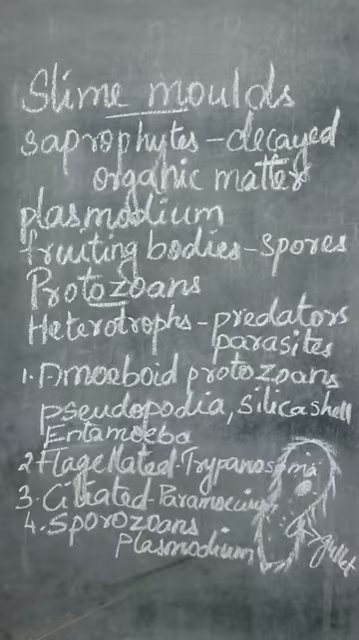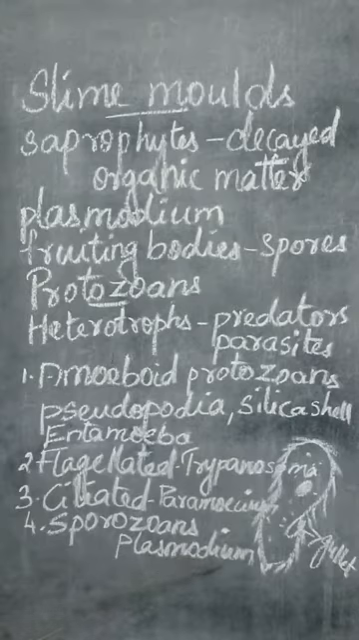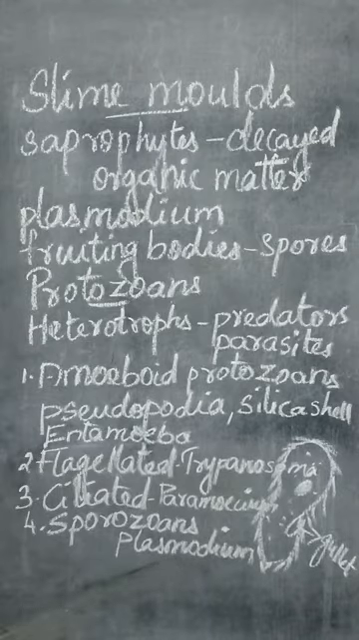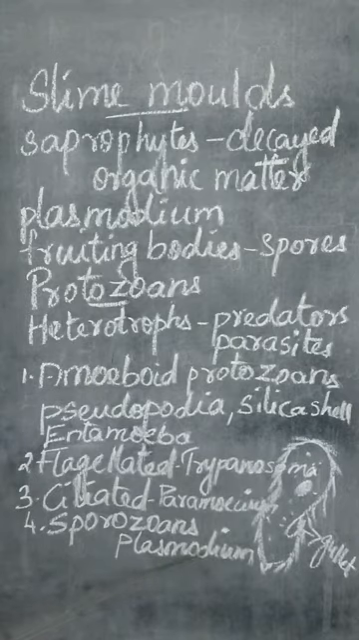One of the common examples is Plasmodium. You all may be familiar with it. This Plasmodium causes the disease called malaria. The human population gets affected by this disease, malaria, which is caused by the pathogen Plasmodium. Different types of Plasmodium are there, like Plasmodium vivax, Plasmodium malariae, or Plasmodium falciparum. All these cause malaria, and it is transmitted through the female Anopheles mosquito. That also you may be familiar with.